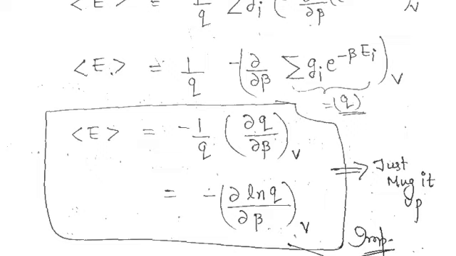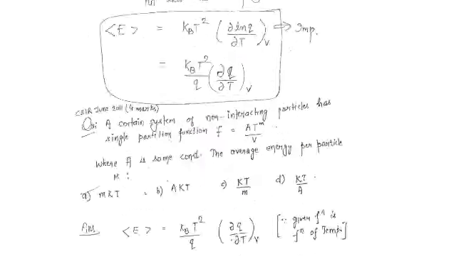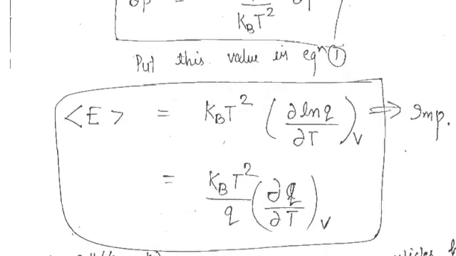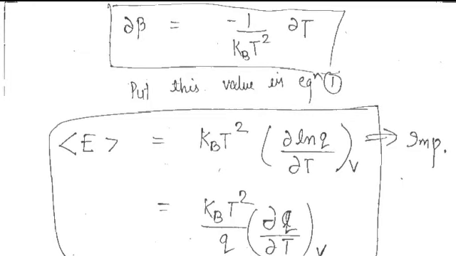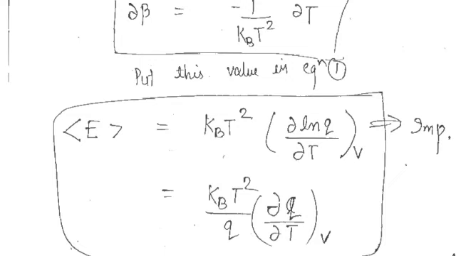So you have to put the delta beta value in terms of delta temperature. So delta beta equals delta T upon minus kB T squared. So what you will get here, look here. Yeah, so you will get finally this value.